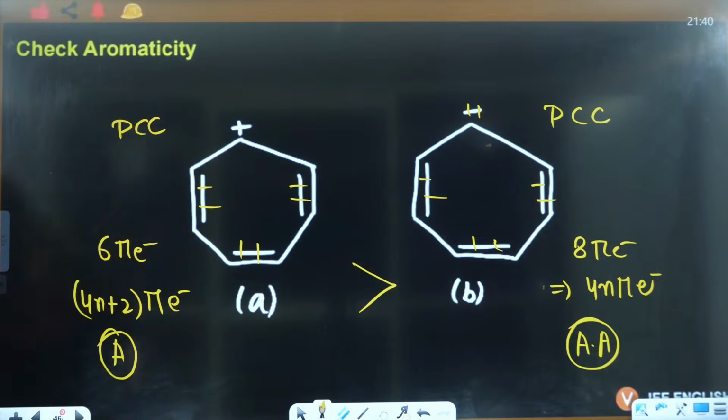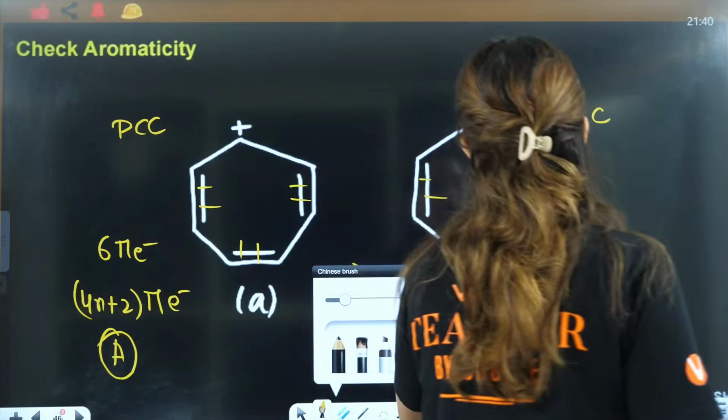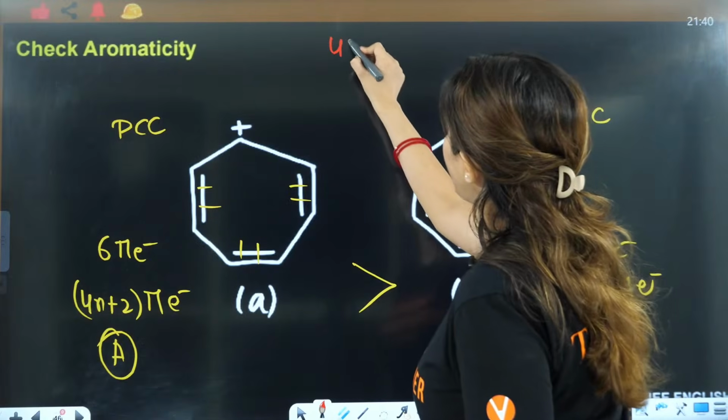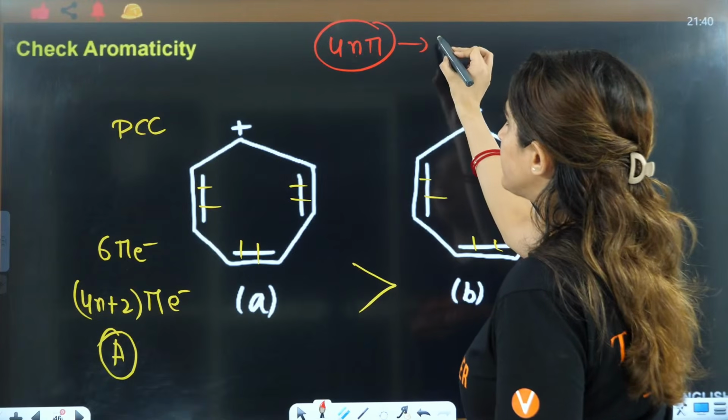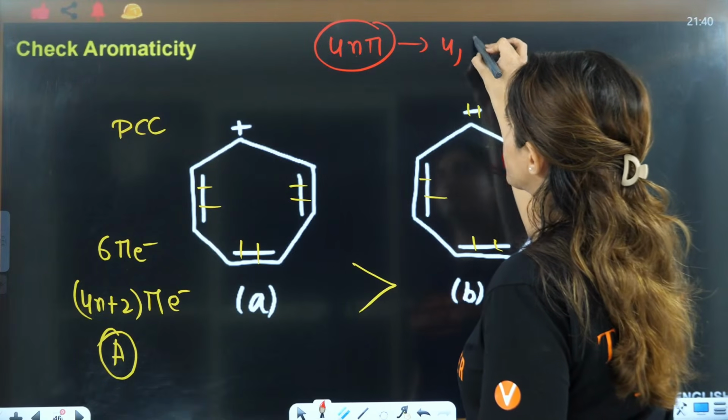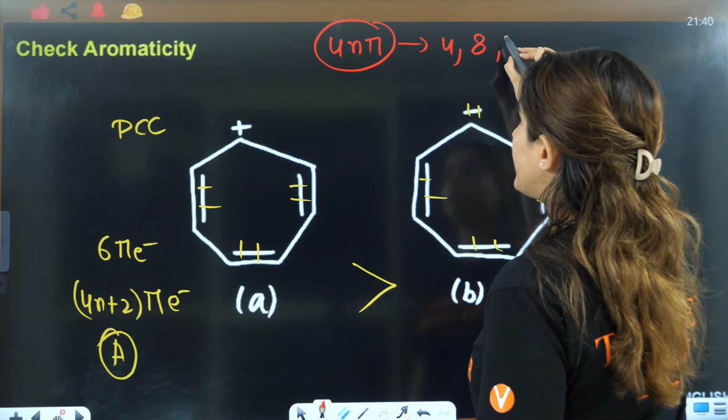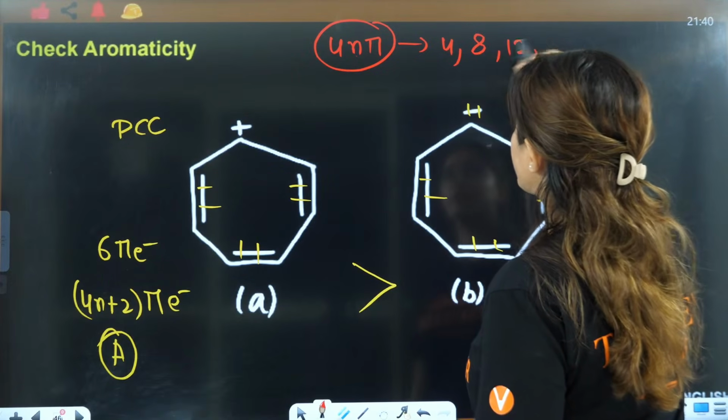Very good, Rama, very good. A is aromatic, B is anti. Can you explain how the formula works? Okay, you just have to put the values. This is 4n pi. If n is 1, it will be 4. If n is 2, it will be 8. If n is 3, it will be 12. If n is 4, it will be 16.